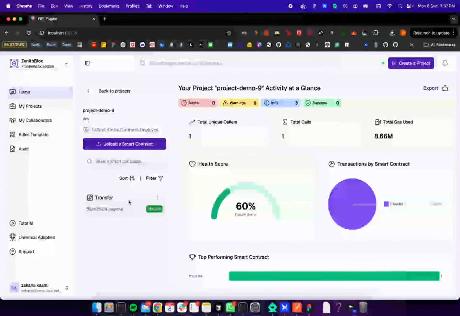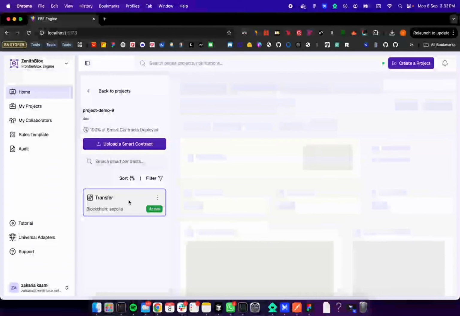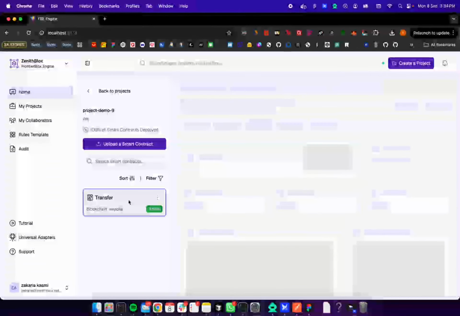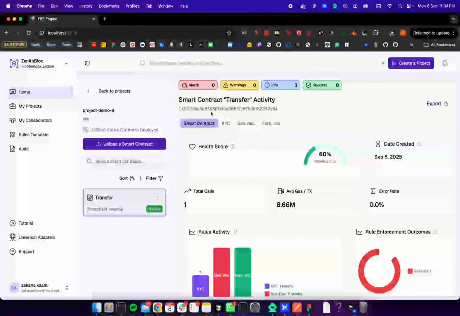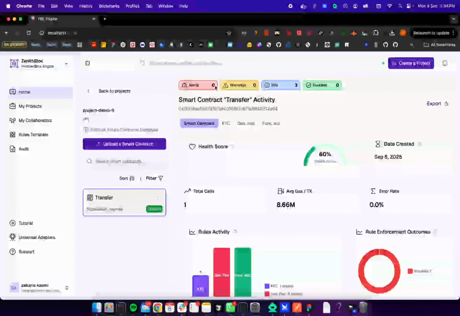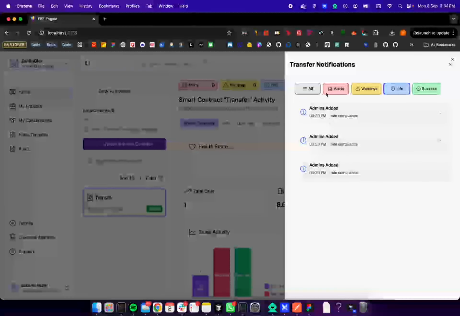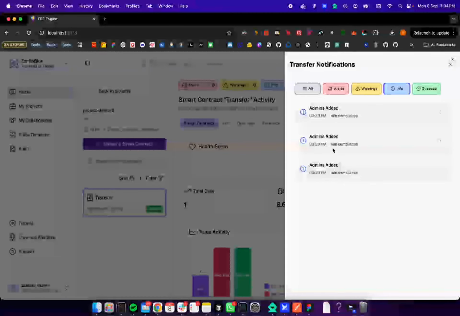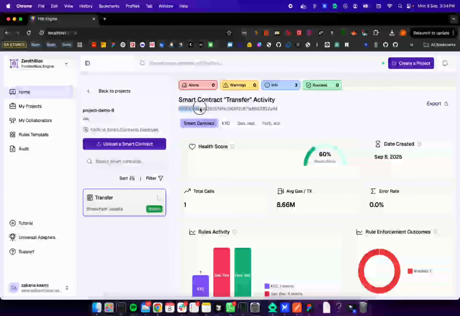And if we click on the smart contracts, we can get more data about a specific smart contract. In here you're going to see badges with the status. For example, warning, alerts, info, and success. And if you click on a certain one, you're going to see the notifications of the smart contracts. And we have also, this is the deployed address of the smart contract.